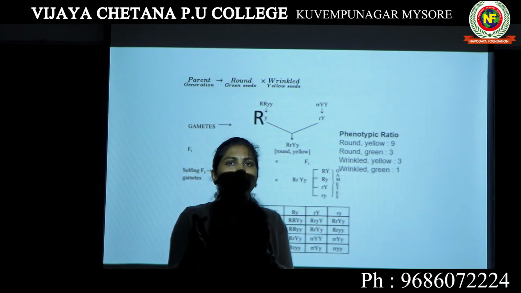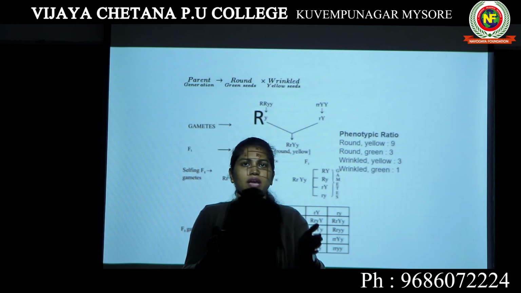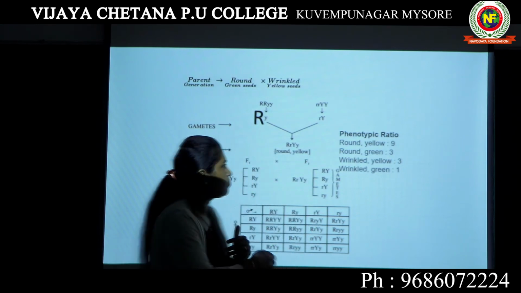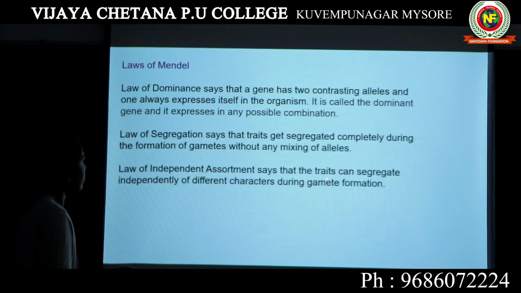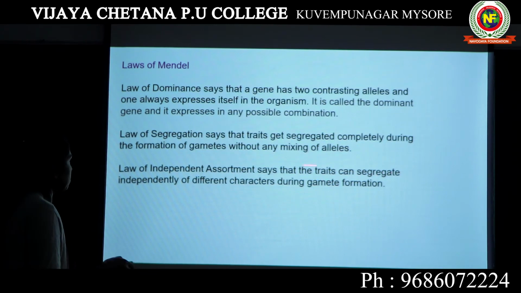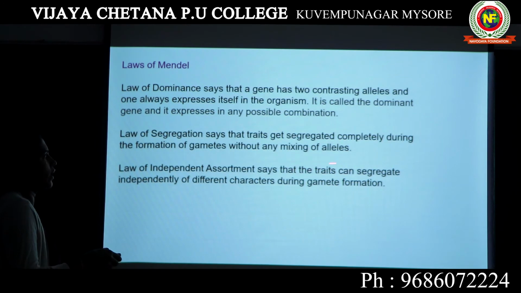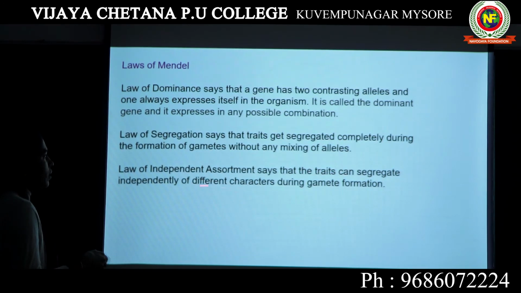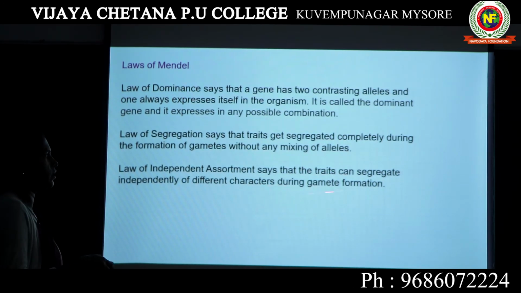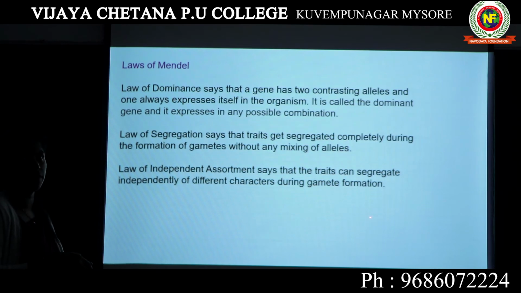That means one character does not depend on another character. Here we can read it: the traits can segregate, segregate means separate, independently of different characters. The separation of one character does not depend on separation of another character during gamete formation.